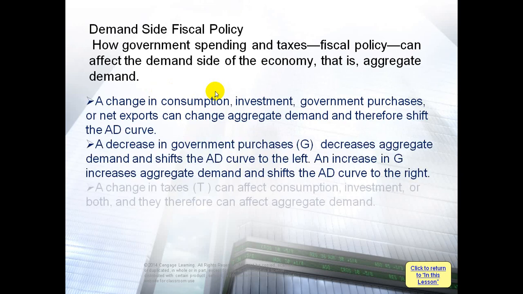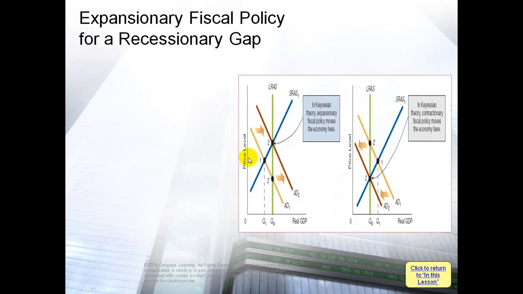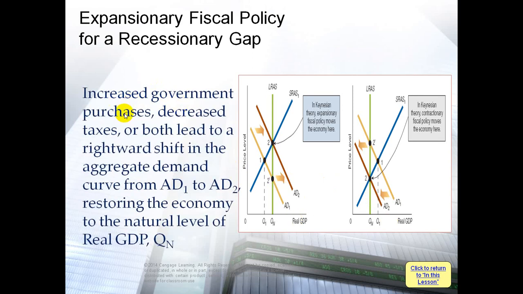Let's examine it here in a graph. So we are in a recessionary gap. When we are in a recessionary gap, we will take an expansionary fiscal policy. So increased government purchases, decreased taxes, or both lead to a rightward shift in the aggregate demand curve from D1, this is D1, to D2, restoring the economy to the natural level of real GDP.